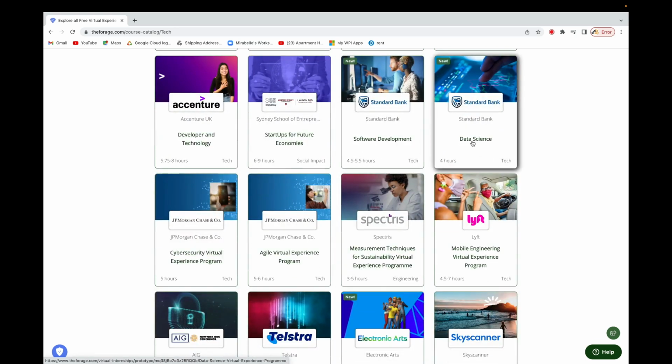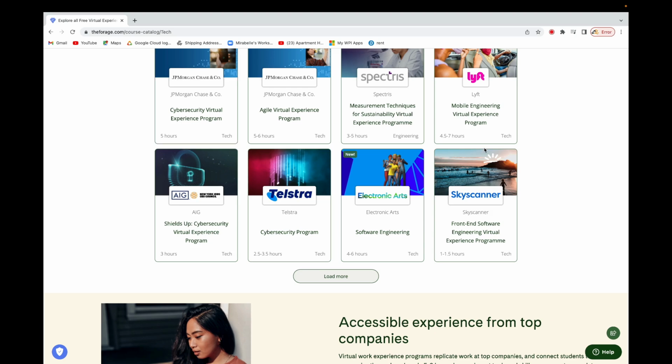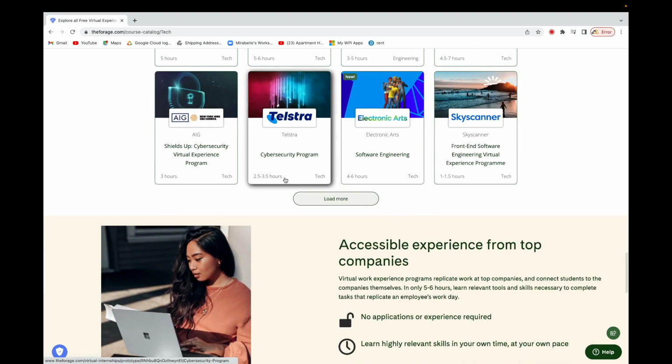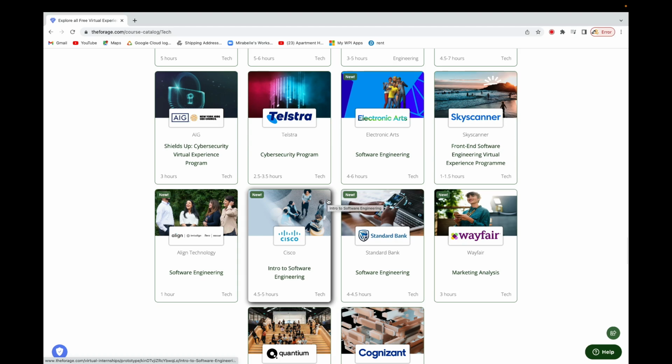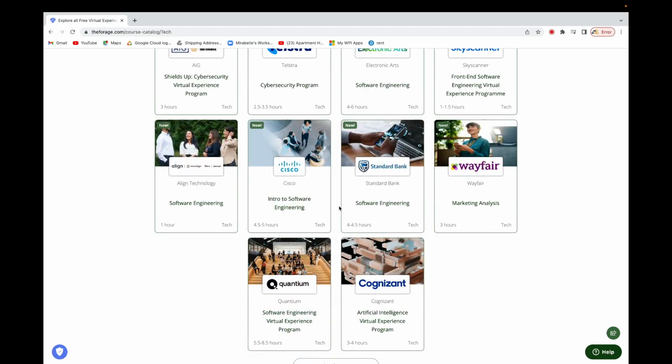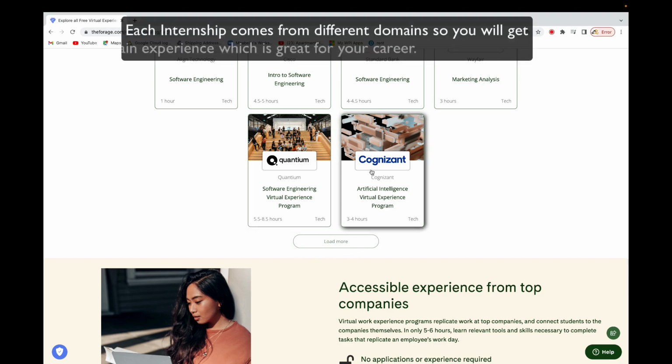You see that we have data science from Standard Bank over there. From different domains, Tesla, cybersecurity, not in your area, but if you want, you can do it. And you're not limited to just one internship. You can do as many as you want. You see that we have artificial intelligence, virtual experience program from Cognizant.